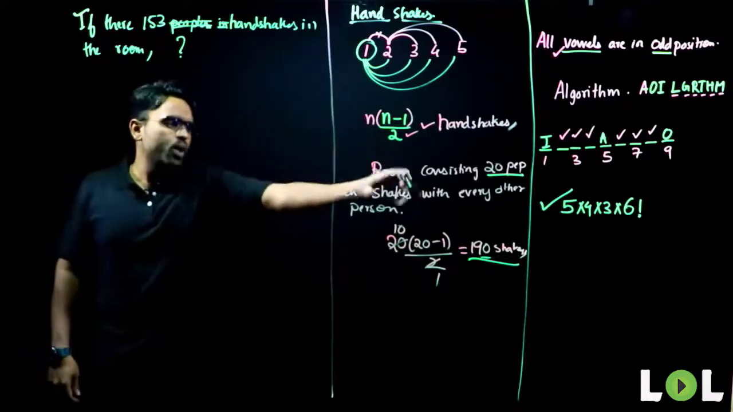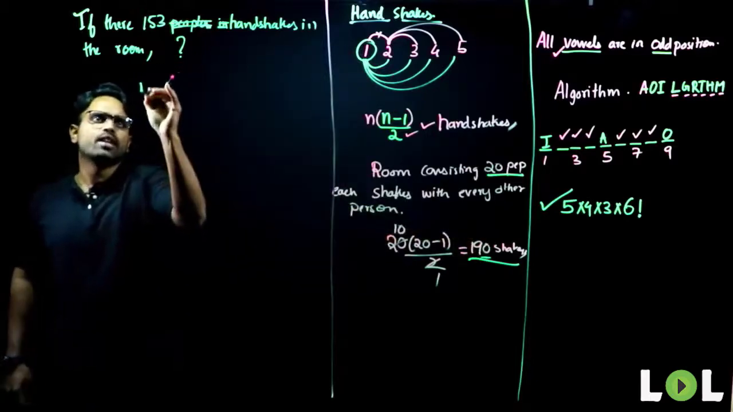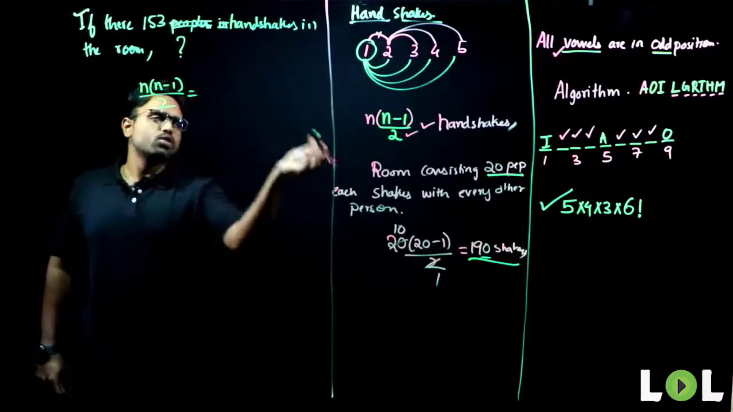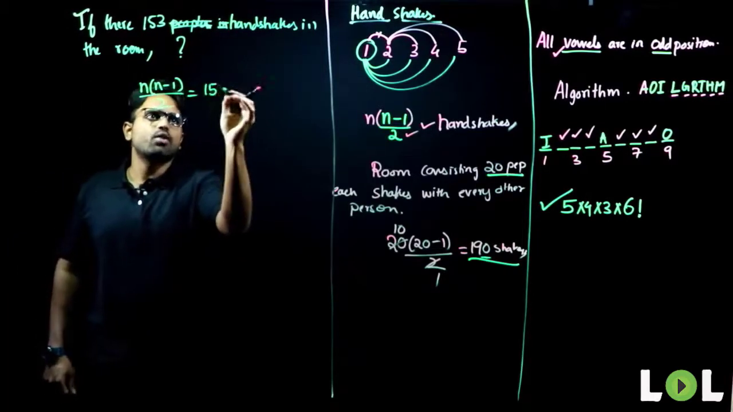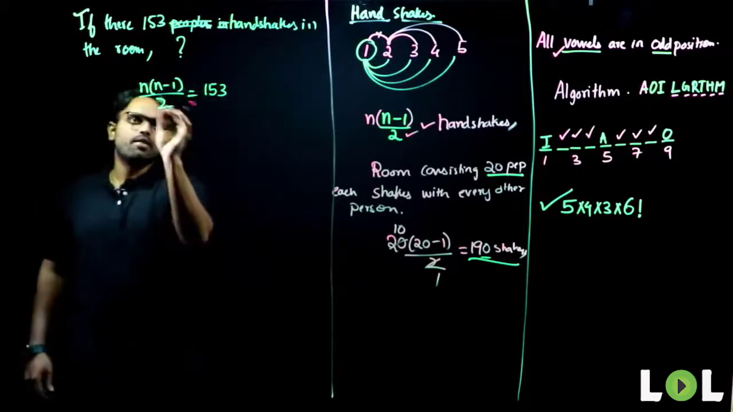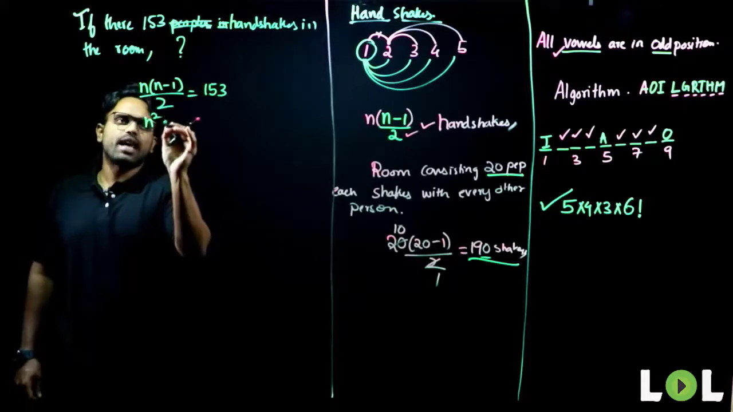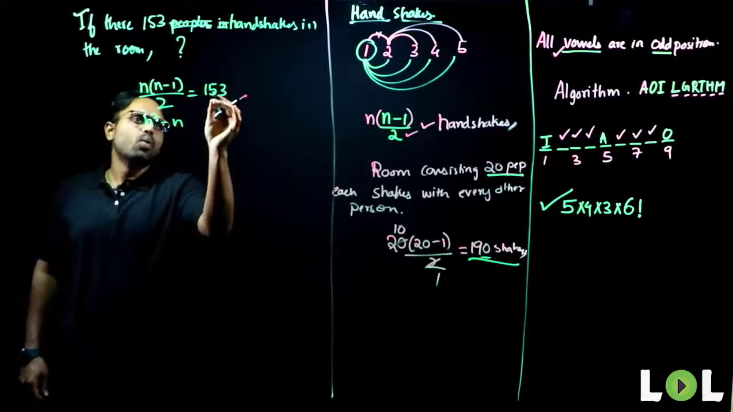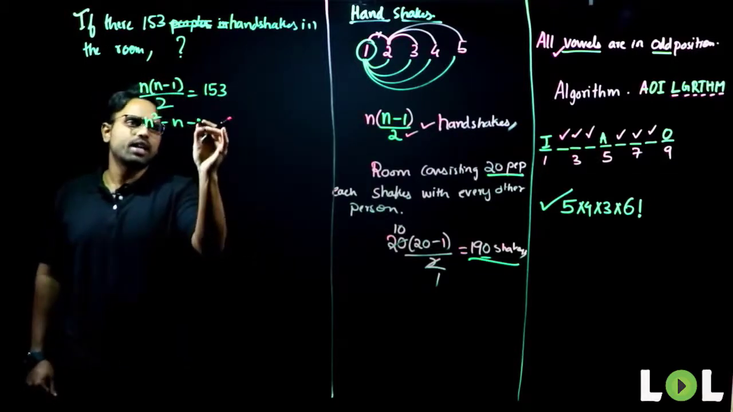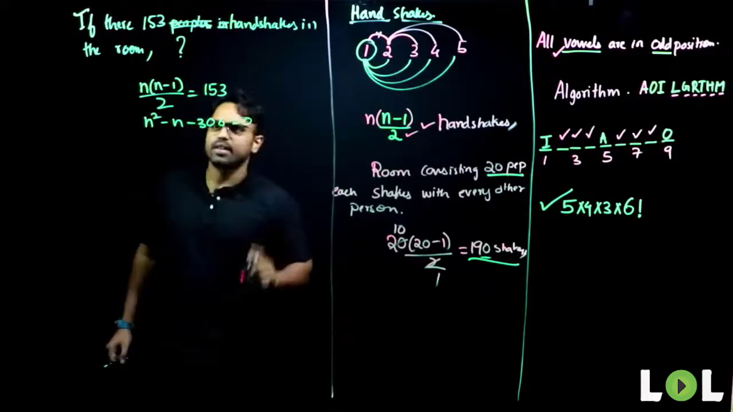So again, what do I have to do? Now I know the number of handshakes. My only formula is n into n minus 1 divided by 2, which equals the number of handshakes. The number of handshakes is given to me as 153. I have to simply solve this. So this will give me n square minus n equals 150 into 3, which gives 306. If I take this 306 onto this side, it gives me n square minus n minus 306 equals 0. This is the quadratic equation that I learned.